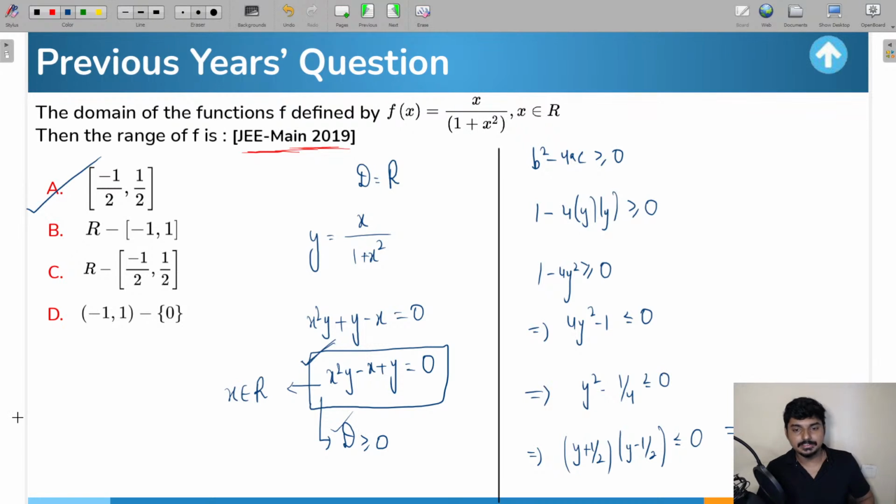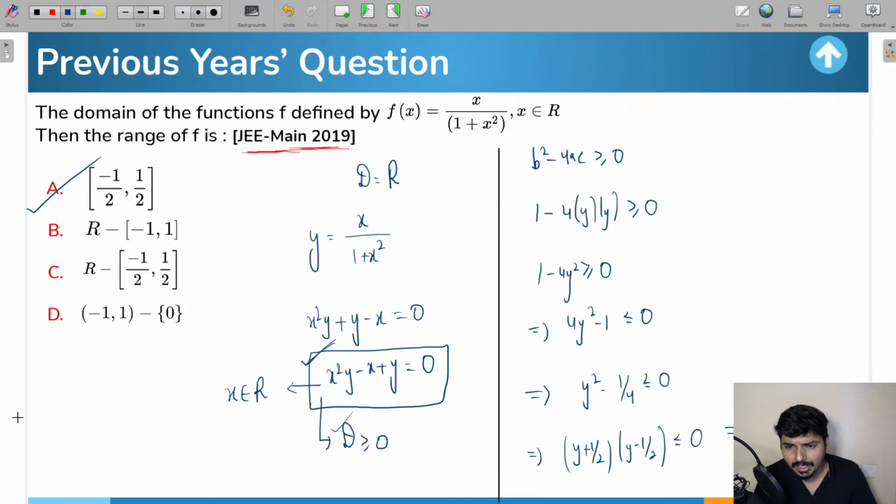Okay, fine. So does anyone have any more doubt? Anyone is having any more doubt? Has everyone understood? So guys, practice. You have to do a few more questions on domain and range. The basic concept will be this only, guys. So I hope these concepts are clear for everyone regarding the range of the function.